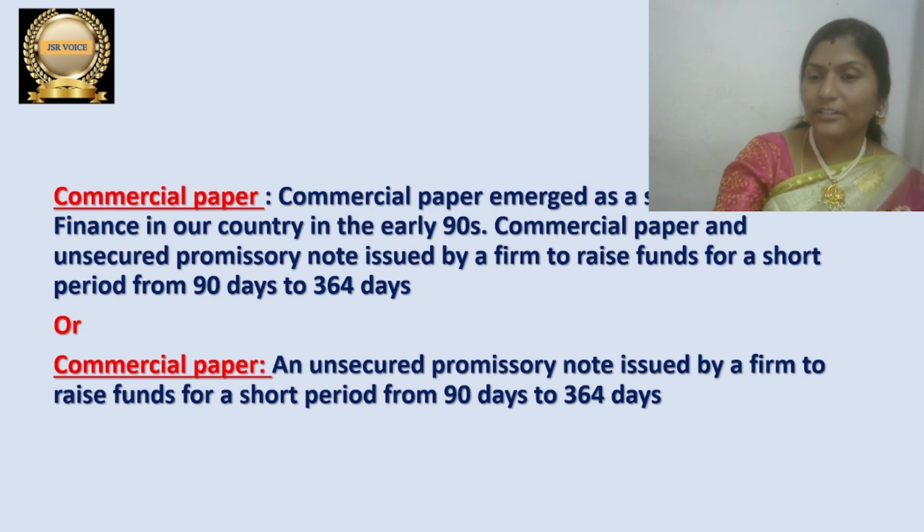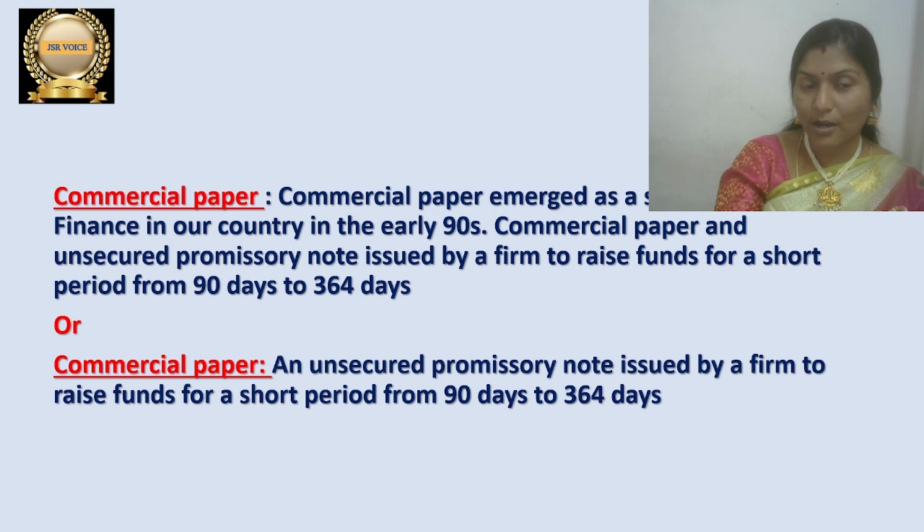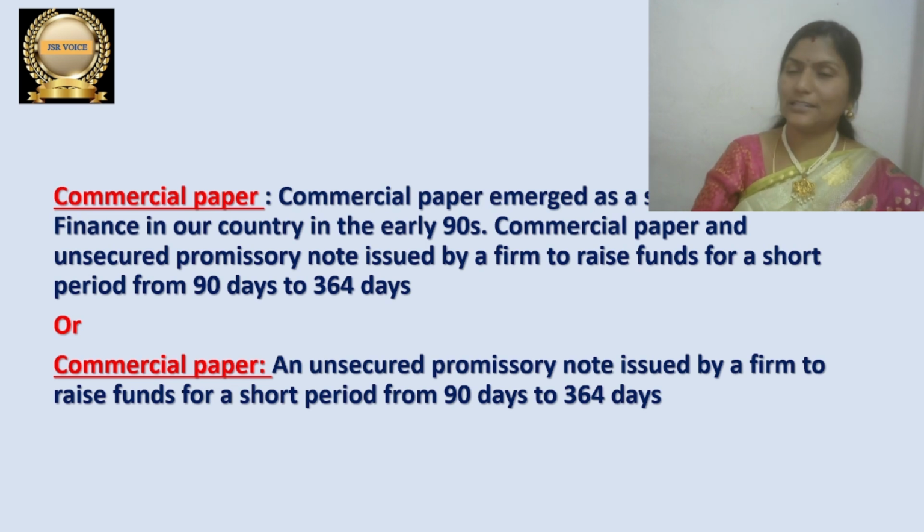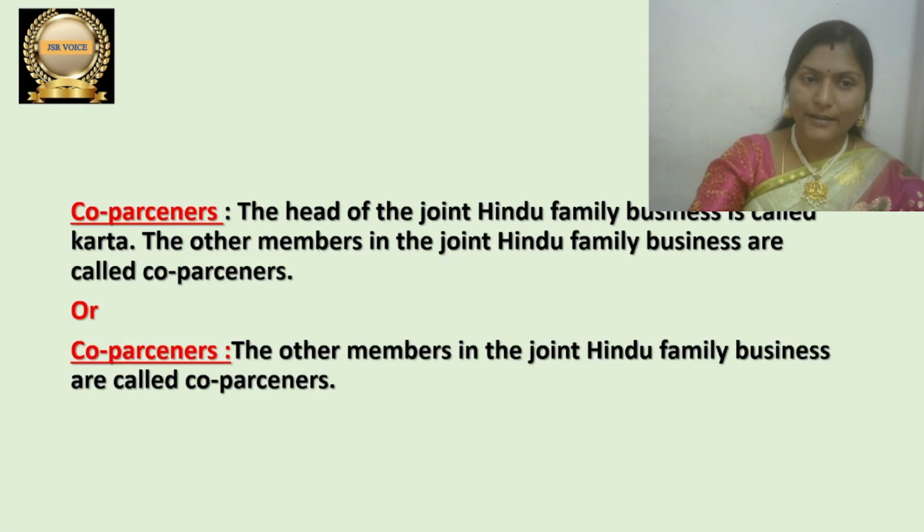Here, after commercial paper, it should not be 'and'; it is an unsecured promissory note. Okay, you can just change it in the second line. Let me read the simple one. An unsecured promissory note issued by a firm to raise funds for a short period from 90 days to 364 days is called commercial paper. Let us go to the next one.